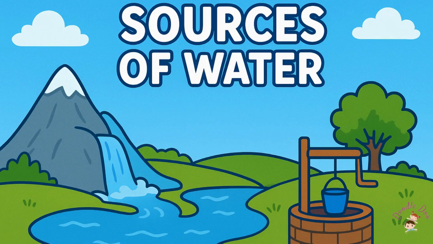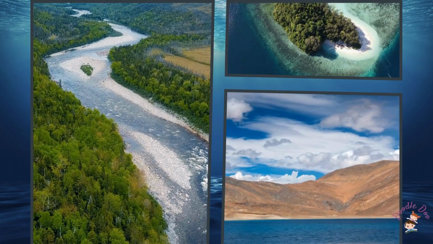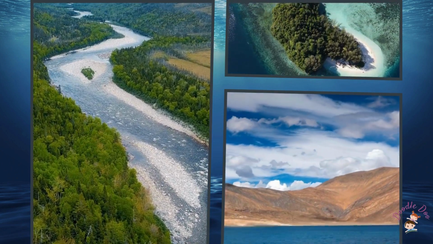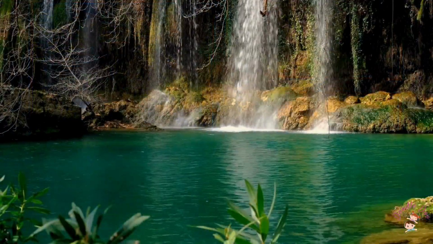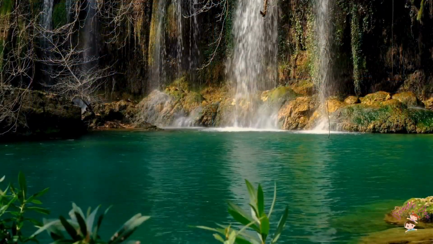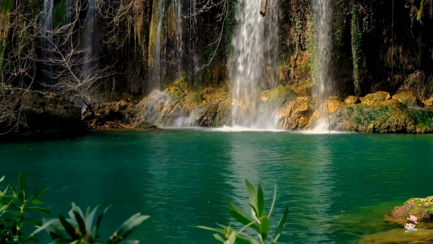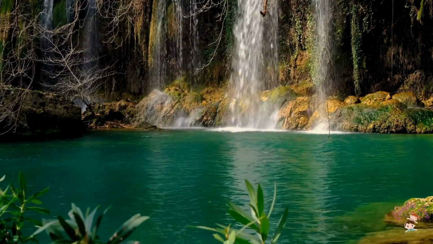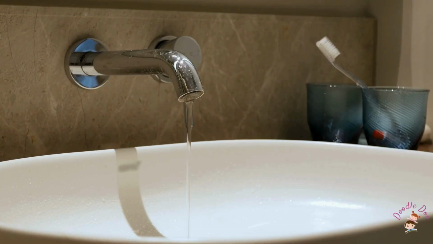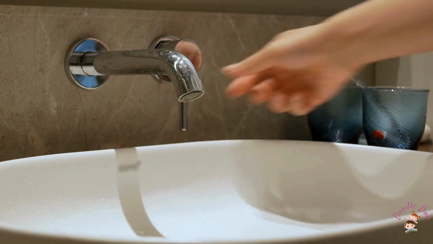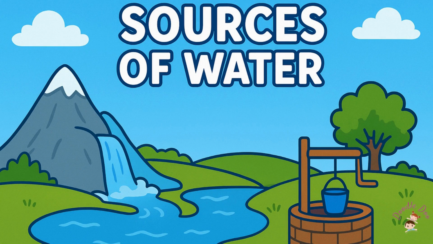Sources of water. Sources of water means the places from where we get water. We find water in different water bodies. Water from these water bodies is cleaned and supplied to our homes. These water bodies are known as sources of water.